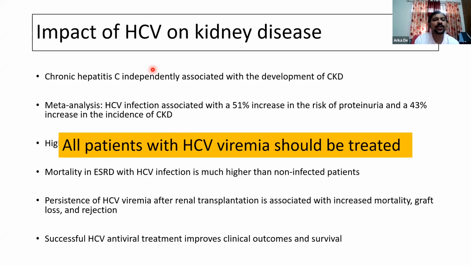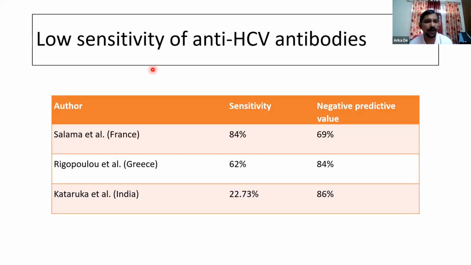So it is of no doubt that all patients of CKD who have hepatitis C viremia, that is detectable HCV RNA using PCR, should be treated. However, one of the important caveats in this group is that we are using anti-HCV antibodies for the screening purpose. If anti-HCV antibodies are positive, they can indicate either past infection or current ongoing infection. The current ongoing infection is then confirmed by doing an HCV RNA and documenting the presence of HCV RNA by PCR.